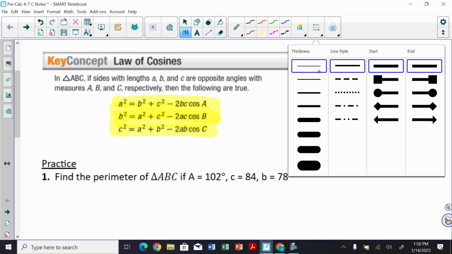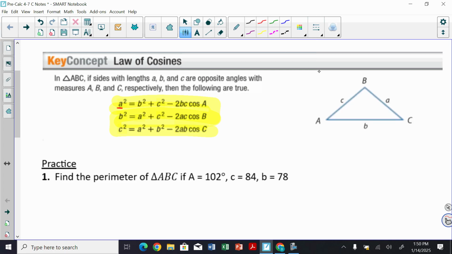Now, just to point out again, keep in mind that if you're talking about side a, then you're taking the cosine of the angle that's opposite, angle A. Same thing with b here, and then big B, the angle B, is what you're taking the cosine of. Same thing with c over here. And then the other two sides are kind of in the middle. Right here, you can see the b and c, and the b and c are here. So these are always in the middle right here. Okay, so that's the law of cosines. We'll try to apply that to what we're doing.